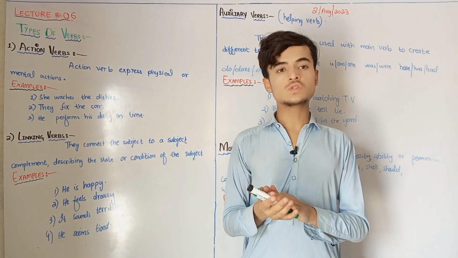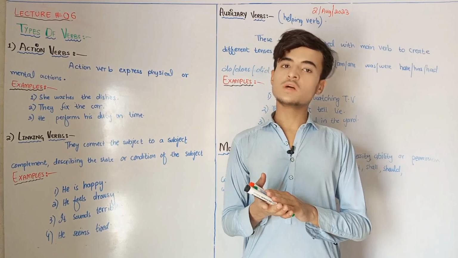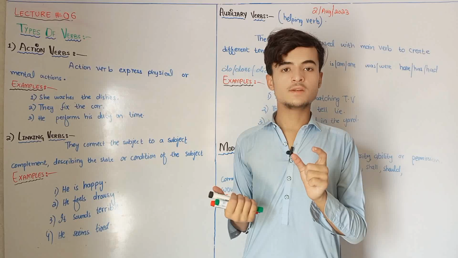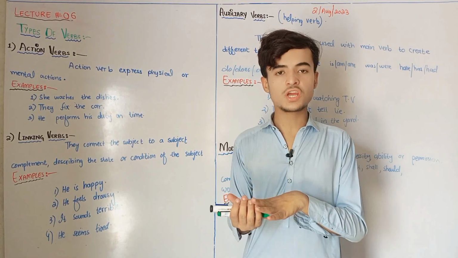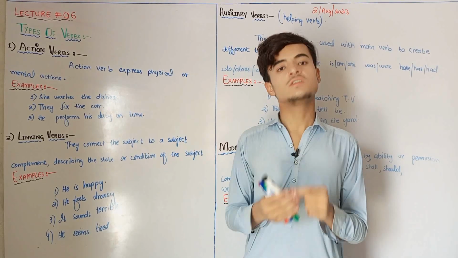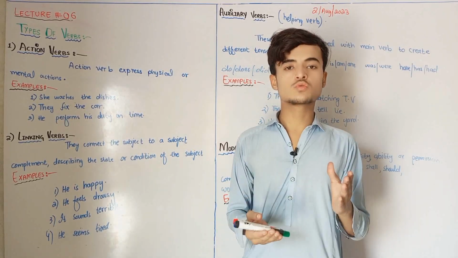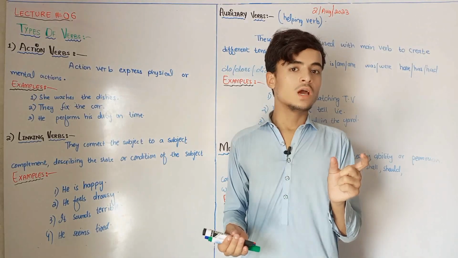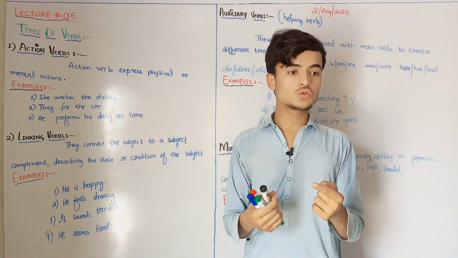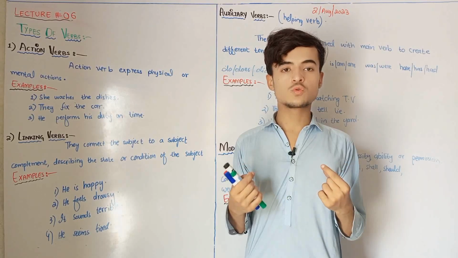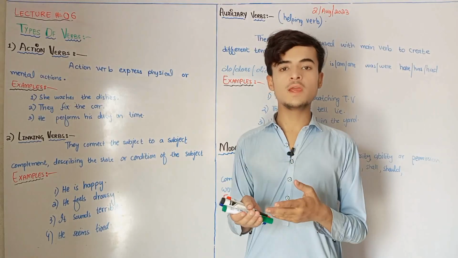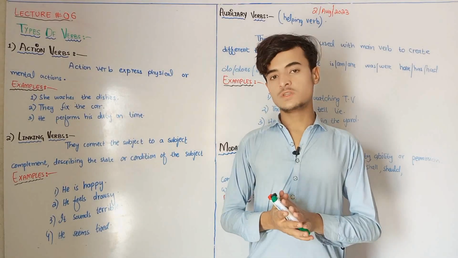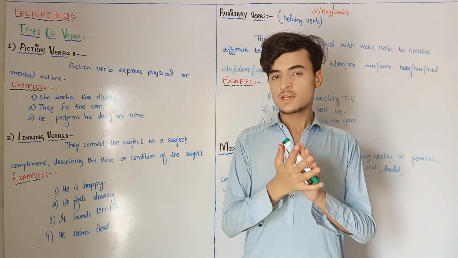For example, he goes to school. Here we have a complement. School is a complement, because school is not receiving any action here. Anything that receives action is an object. In he goes to school, school does not receive any action, while the subject is doing the action. I am involved in going to school, so I am doing an action while the school remains the same. It is not doing any action, so school is not an object. School is a complement.